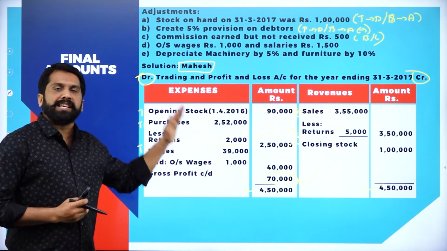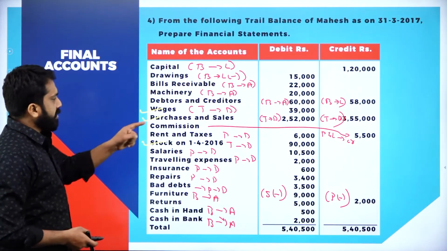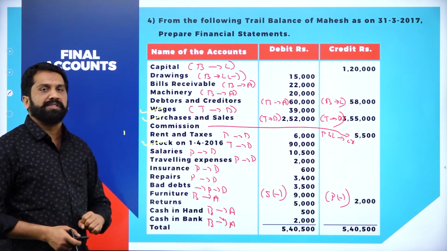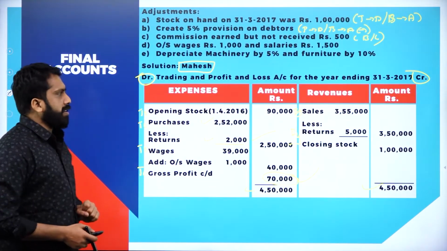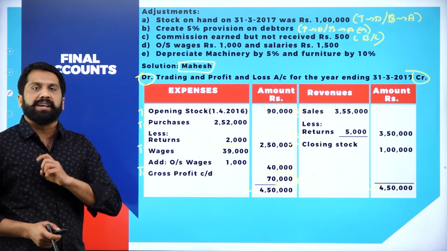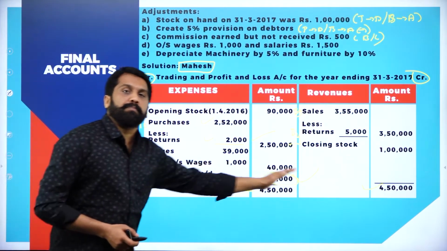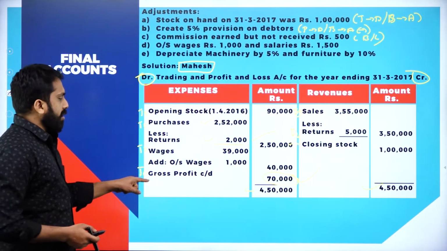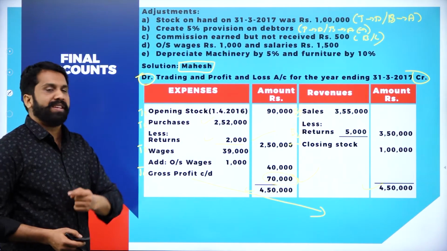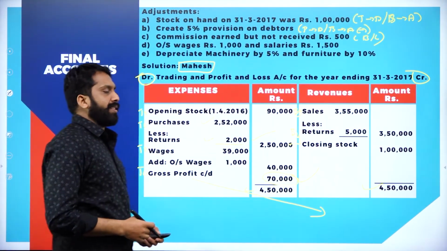Why? Because the same adjustments are repeating. The major thing you have to learn is this one. What comes under what? Once you learn this, it is just copy paste work. Your trading account is done. We'll come to P&L. Before we go to P&L, what should we do? Gross profit carried down will become brought down. Again, I'll repeat. Gross profit carried down will become brought down for P&L. You have gross profit brought down. It is 70,000. We'll go to your P&L account.